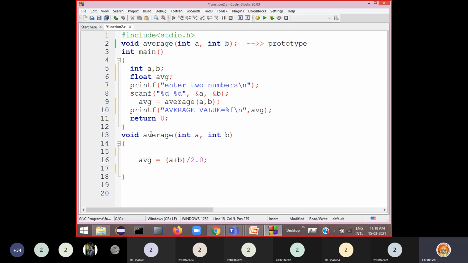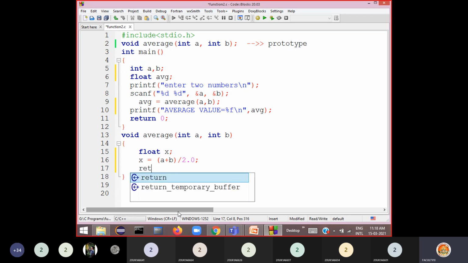Now how we need to return from this average function when this is called. Directly control comes here. Now you have two variables A and B. Now directly you can take a local variable help here. You can design your function in two ways. You can define some variable, float X, X is equal to A plus B by 2.0. Now you calculated average and stored in variable X. Now this you are not keeping with you, so you are going to return that.